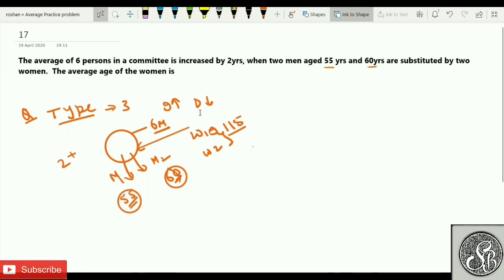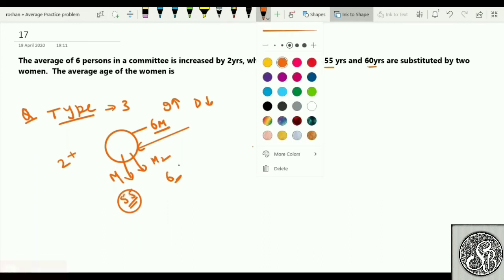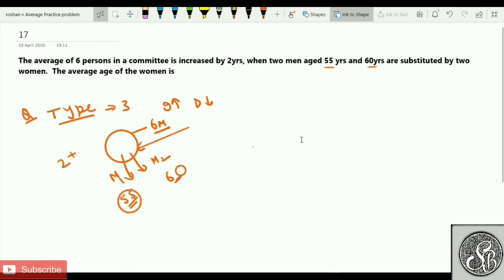And once this gap is filled, they also have to work upon the increment. How much increment has to be done? Increment has to be done 2 for each member. 2 for each member means, how many members are there in the group? 6. So 2 for each member, the total increment will be 12.